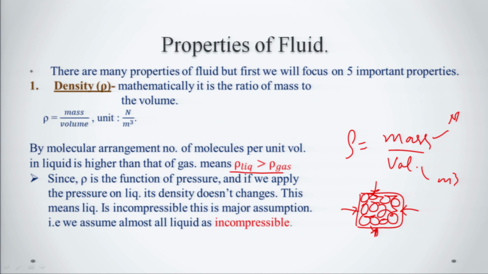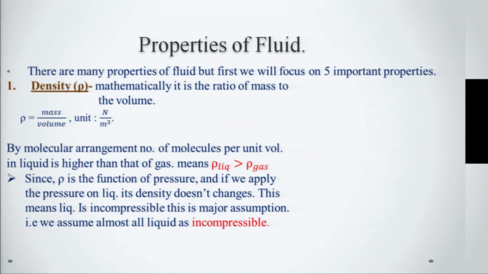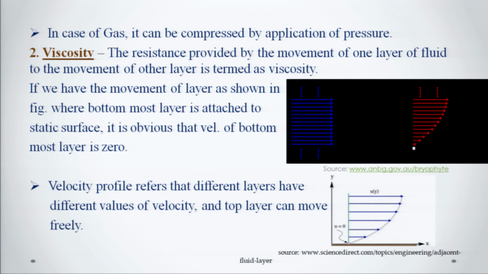But in case of gas, if we will look here, let us suppose in this body the molecules of gases are spread out far away. So, if we will apply the pressure from all over the direction on it, what we can observe?